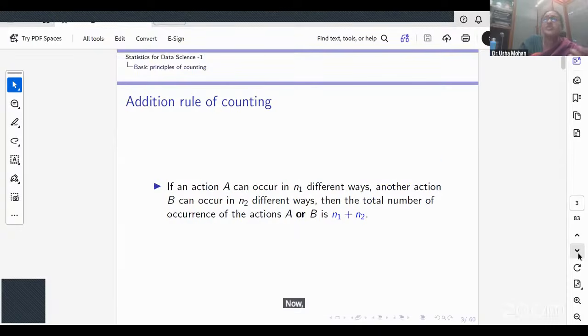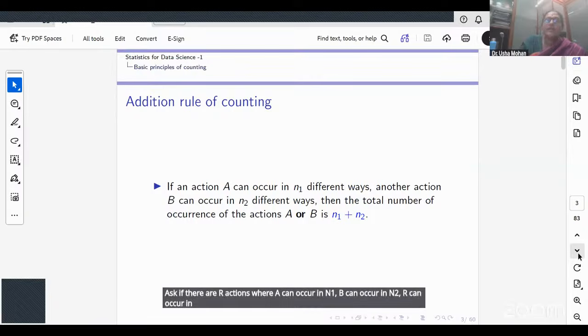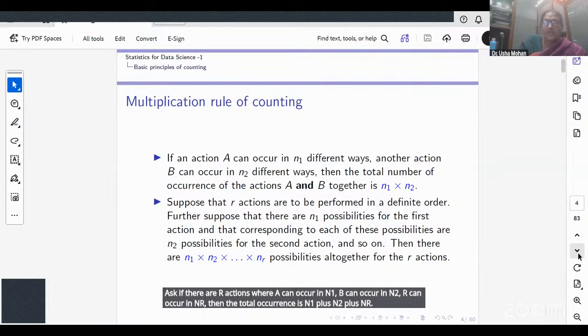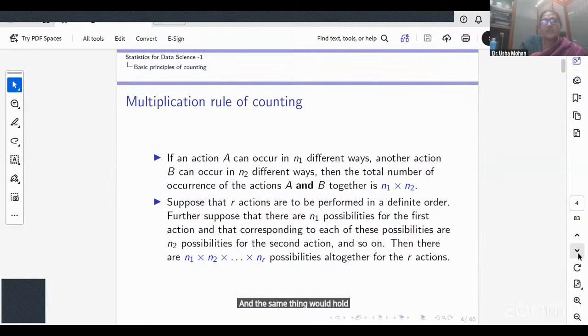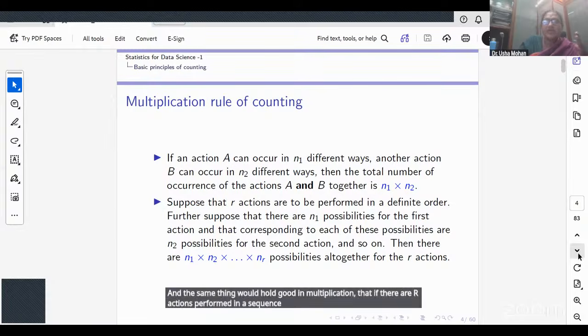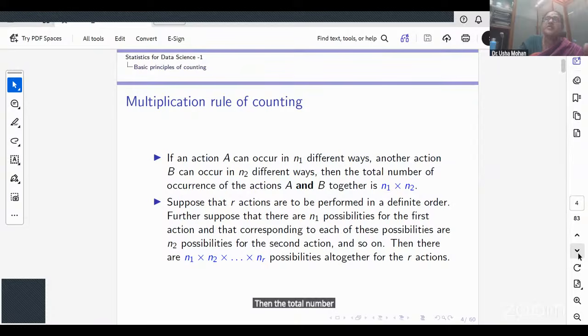Now, both these rules, which we stated for two actions, can be extended to r actions. If there are r actions where A can occur in n1 ways, B can occur in n2 ways, and the r-th can occur in nr ways, then the total occurrence is n1 plus n2 plus up to nr. The same thing holds good in multiplication: if there are r actions performed in a sequential order, then the total number of possibilities of all r of them to occur together is n1 into n2 into up to nr.